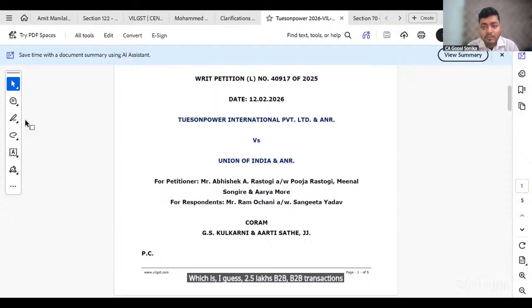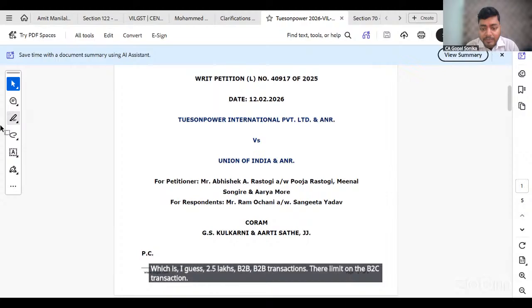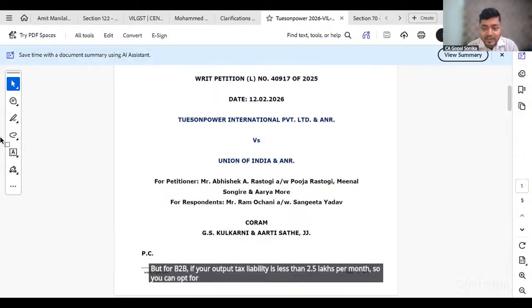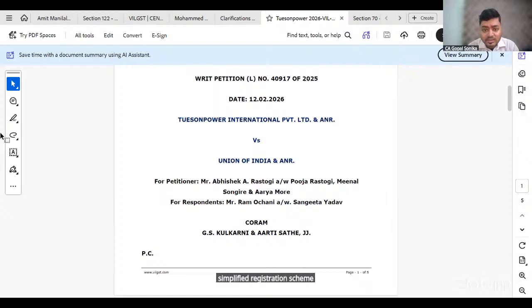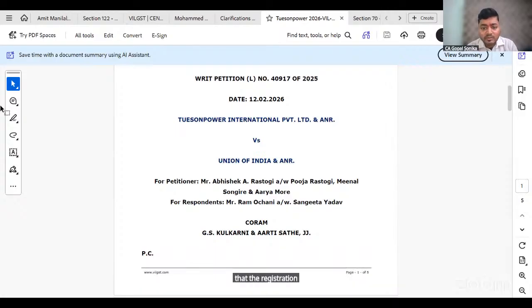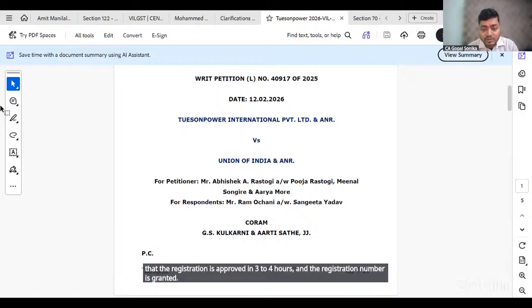There's no limit on B2C transactions, but for B2B, if your output tax liability is less than 2.5 lakhs per month, you can opt for the simplified registration scheme. In this scheme, as per my experience and others also have experienced, the registration is approved in 3 to 4 hours and the registration number is granted.